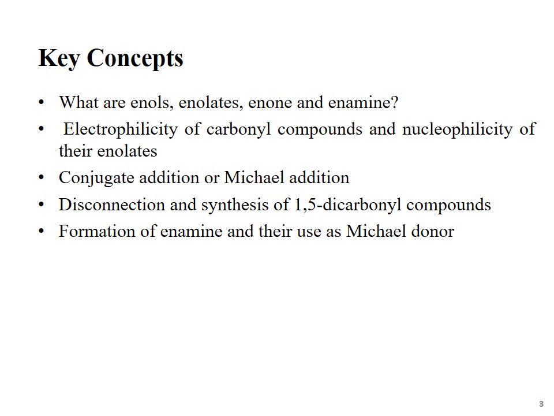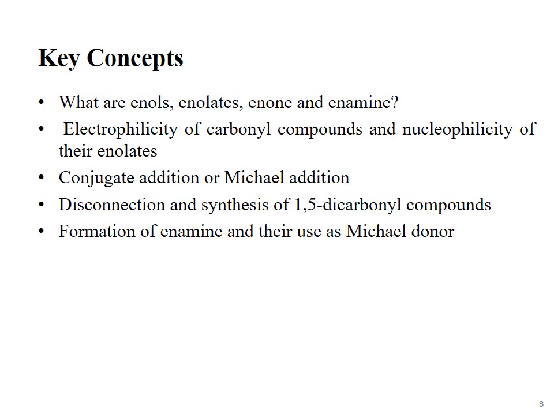After this, we will discuss electrophilicity of carbonyl compounds and nucleophilicity of their enolates. Remember, carbonyl compounds are electrophilic in nature because they contain the carbonyl functional group. Then we will discuss conjugate addition or Michael addition. In this addition, enolates are added to the alpha beta unsaturated carbonyl compound. Remember, this is 1,4 addition. In this addition, the enolate, or we can say the nucleophile, is added to the beta carbon of the alpha beta unsaturated carbonyl compound.